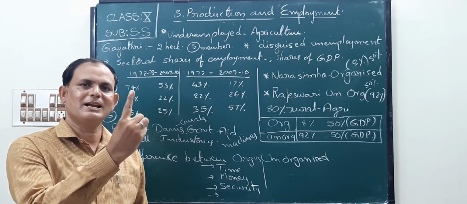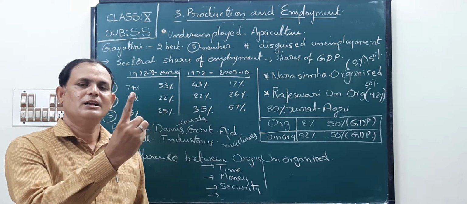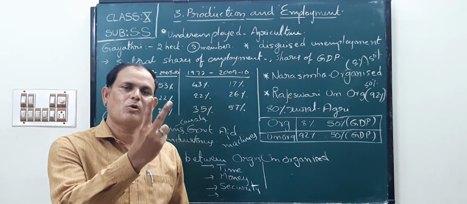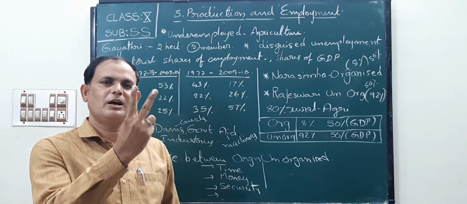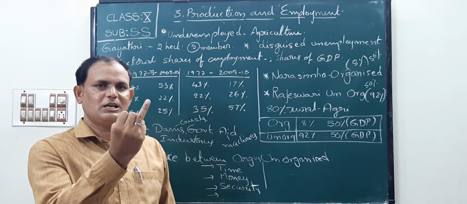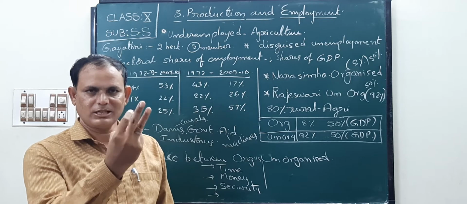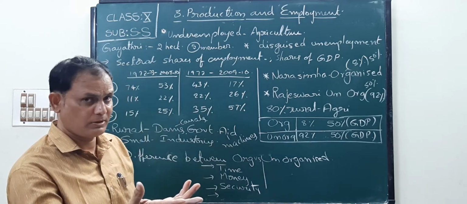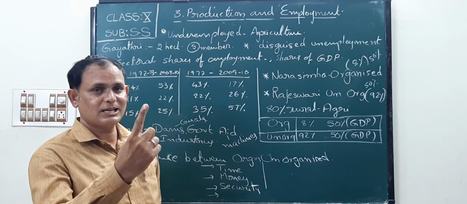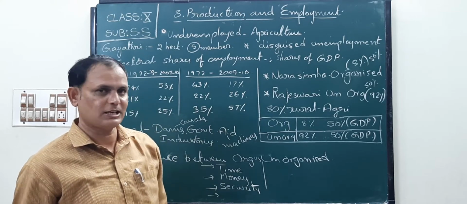In primary sector, agriculture is the main one. Next, secondary sector: industries, all kinds of industries, small scale, large scale and cottage industries. Third one is tertiary sector or service sector. Okay, children. Next, employment wise 2 sectors: organized sector, unorganized sector.